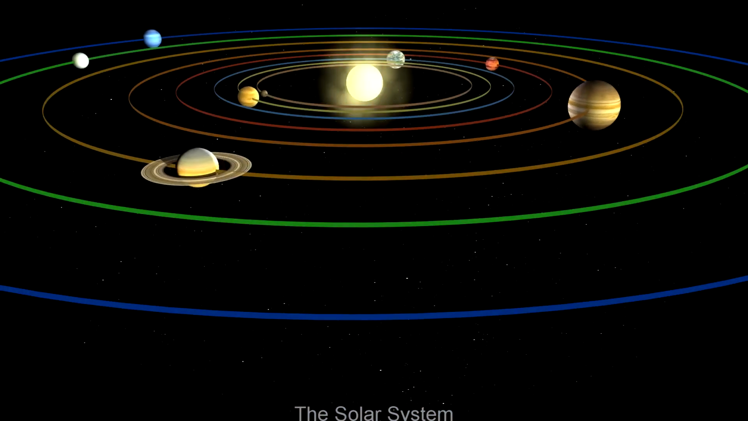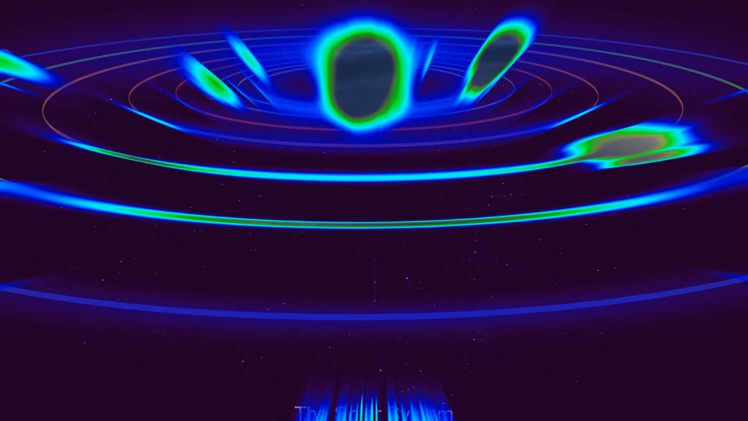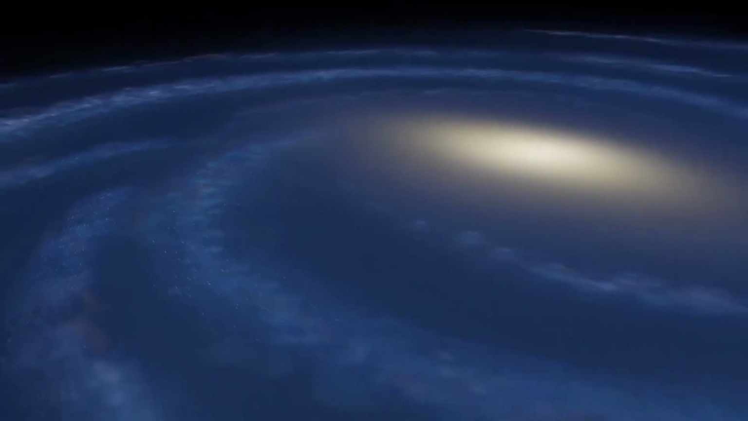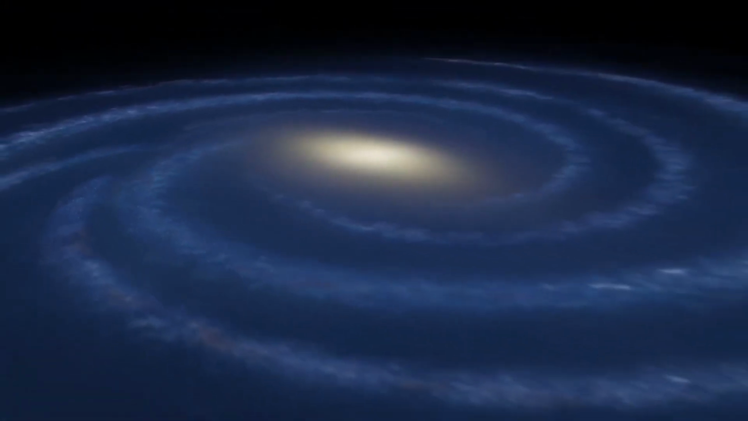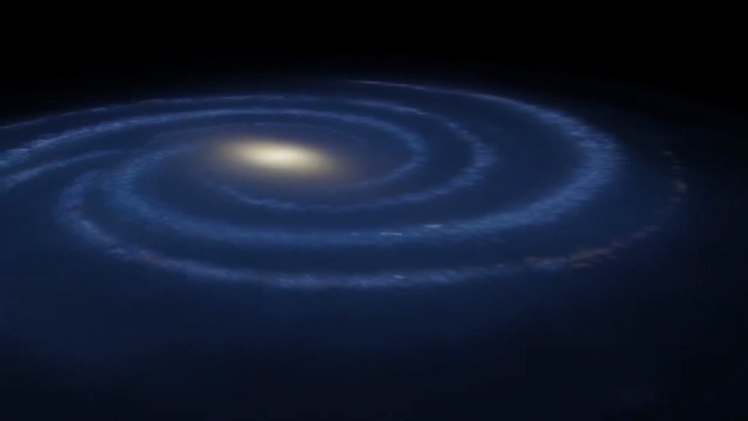We belong to the Milky Way Galaxy. Our solar system, including Earth, is located within the Milky Way Galaxy. The Milky Way is a barred spiral galaxy and it is our cosmic home in the vast universe.